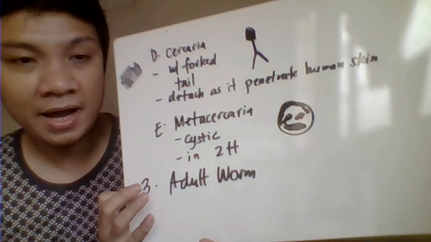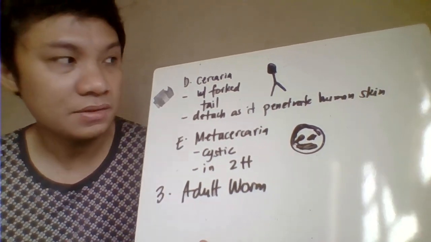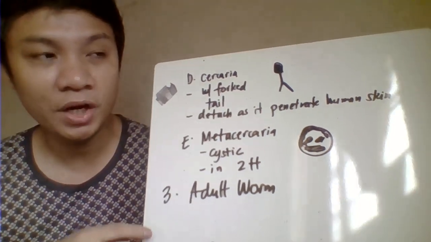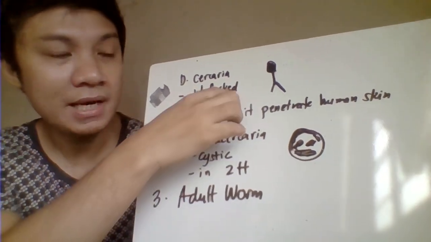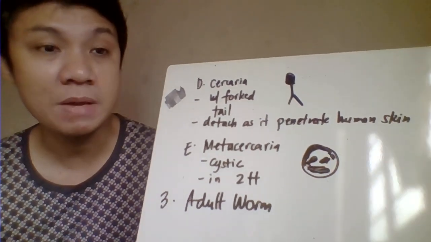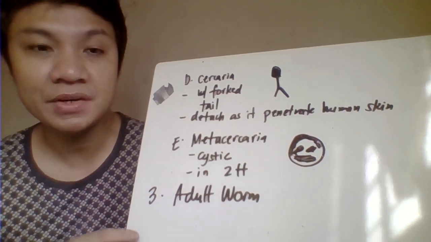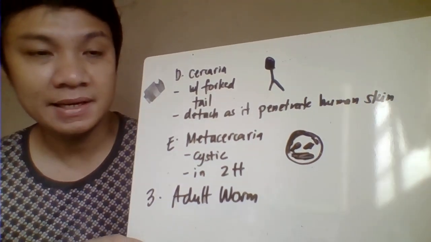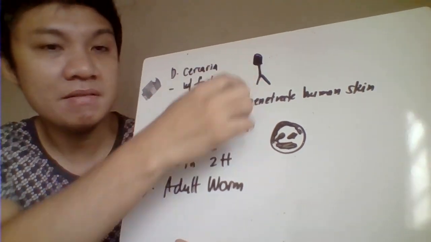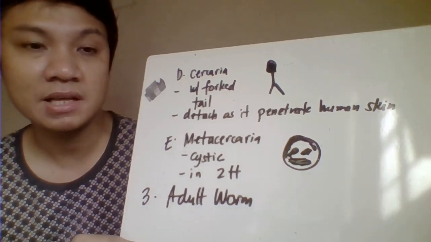Then after that, the cercaria, so this is your fork tail. So meron siyang fork tail. This one tries to be released out of your snail. Lalabas na siya sa body ng snail and tries to swim in the water. In the case of your schistosome, since sa kanya only one intermediate host, this becomes the infective stage. It tries to penetrate the skin of the patient and infect the patient.